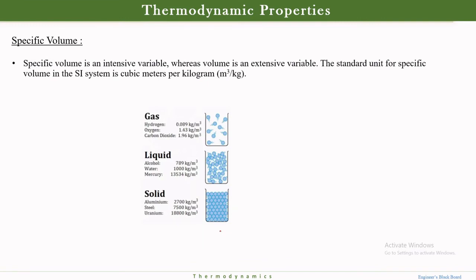Let's see what is specific volume. As we already discussed what is volume, now we are going to discuss specific volume. Specific volume is nothing but volume per mass. That is my specific volume. Suppose you have a certain volume, say 1 meter cube of water. If you know the mass of that water or liquid or fluid or solid or anything, then you can find specific volume.